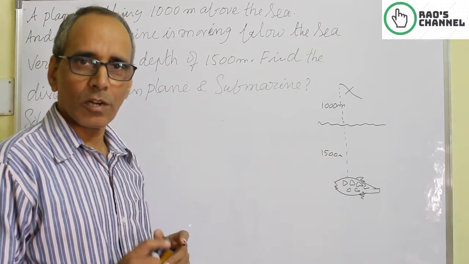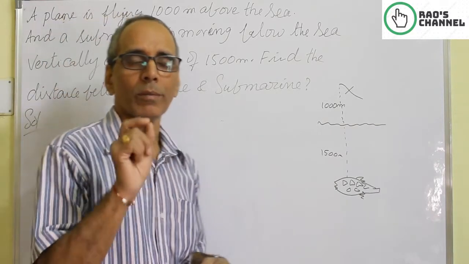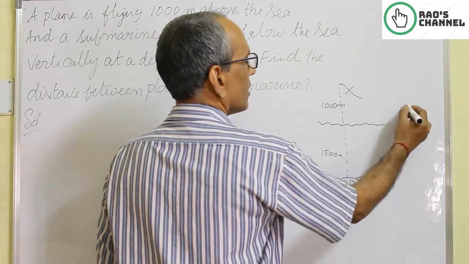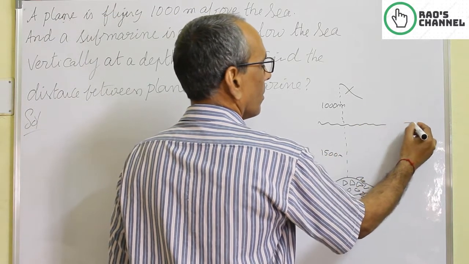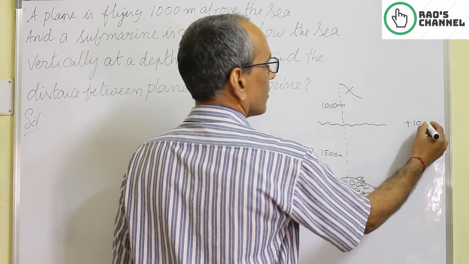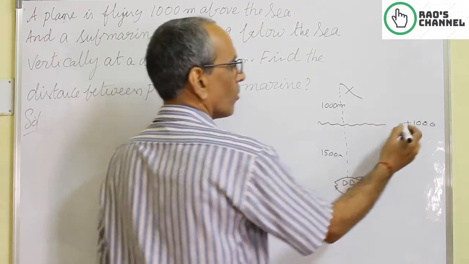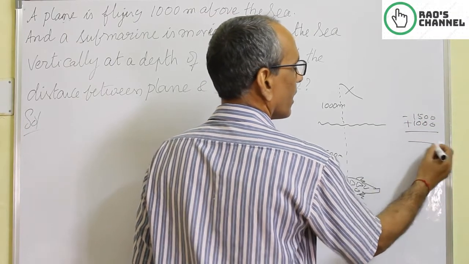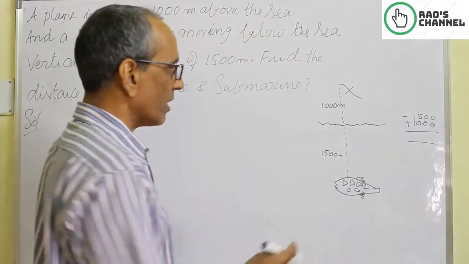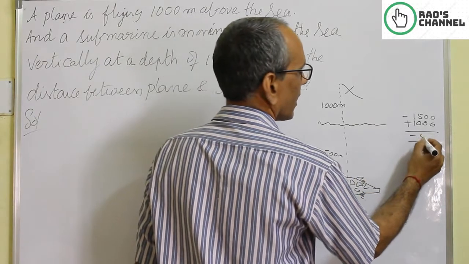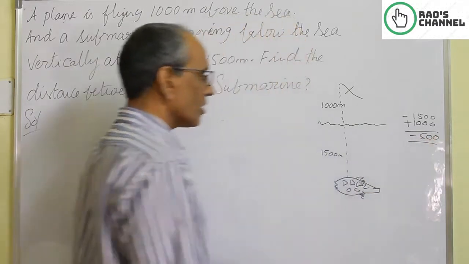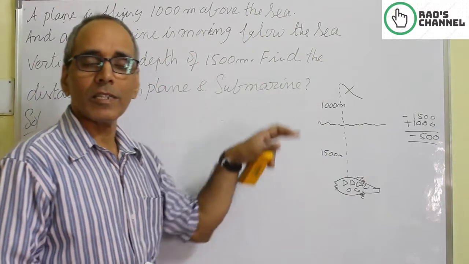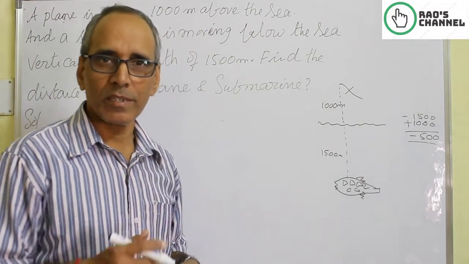No doubt, it's not wrong to use above and below. But in your calculation, since it is above, you assign plus 1000, and since it is below, we assign minus 1500. When you combine this pair of integers, you remain with minus 500. Do you say the distance between them is 500 meters?